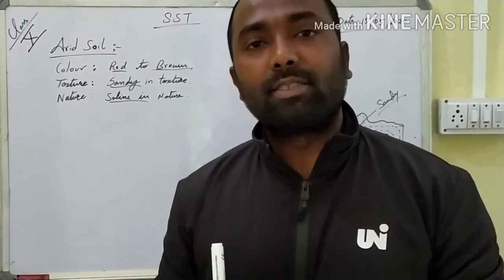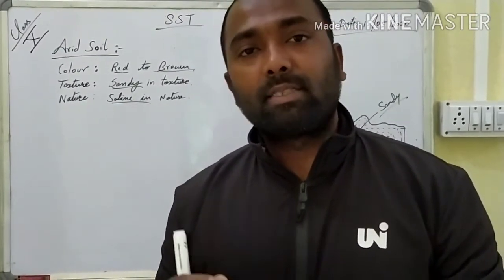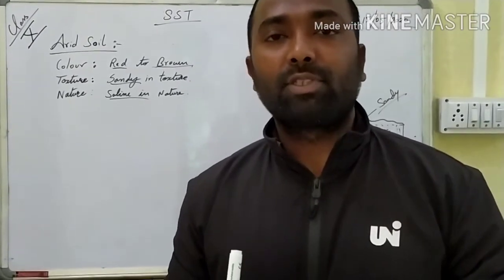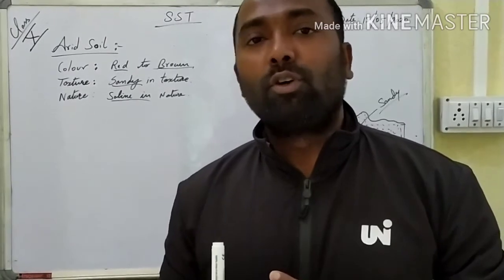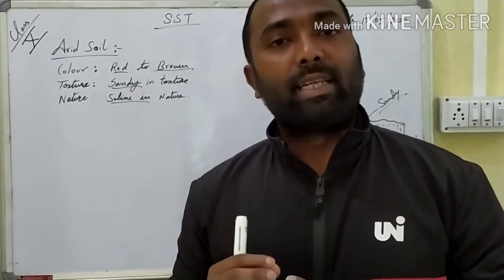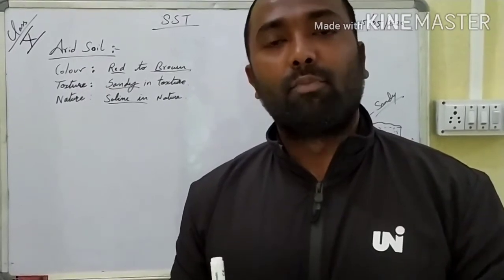And the next one is the rate of evaporation will also be very fast. That means the water contained in the soil, that is the moisture in the soil, will also get evaporated, and therefore the soil will have no moisture left over. Okay, so the soil in the arid region lacks humus and moisture.